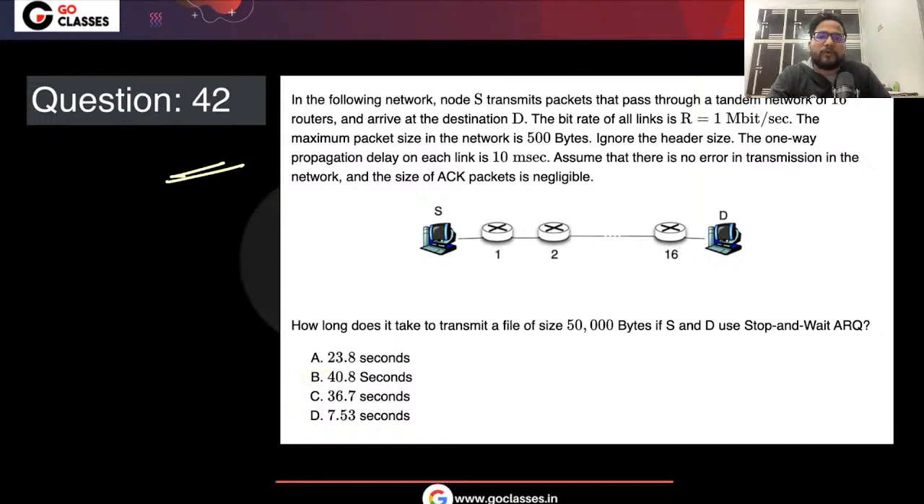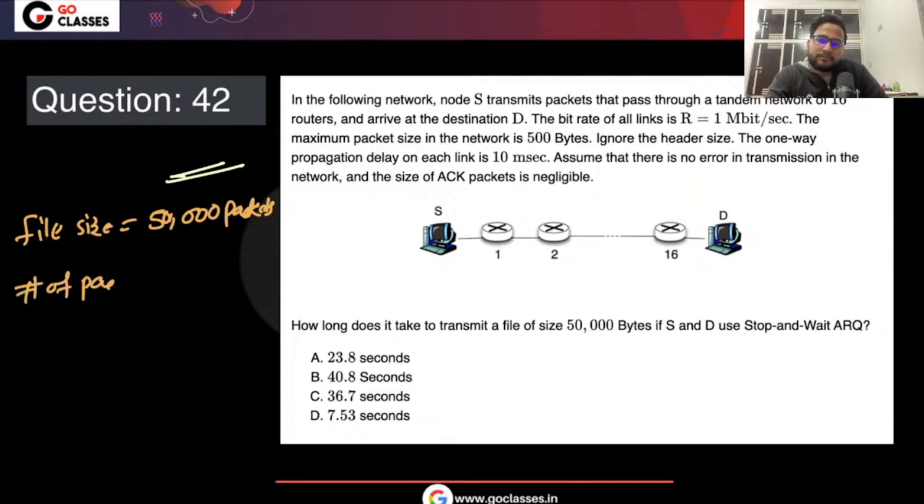So can you tell me the file size? File size is 50,000 packets. And now, can you tell me the number of packets? The maximum packet size in the network is 500 bytes, right? So the number of packets is 100, right?